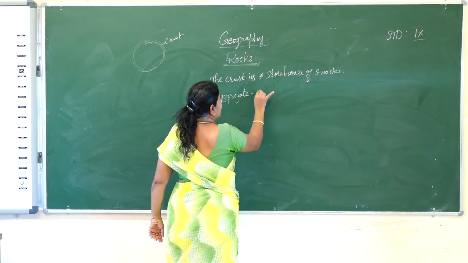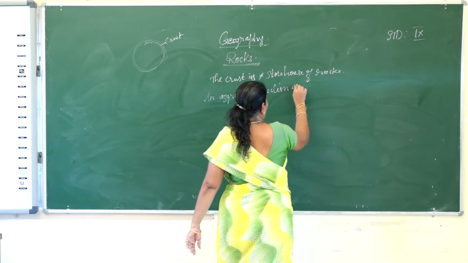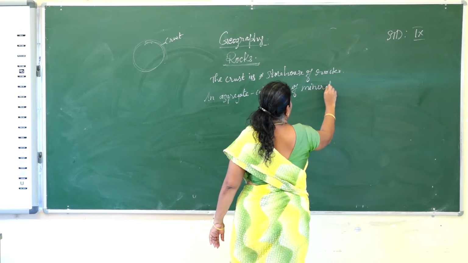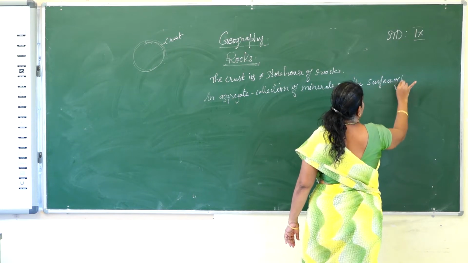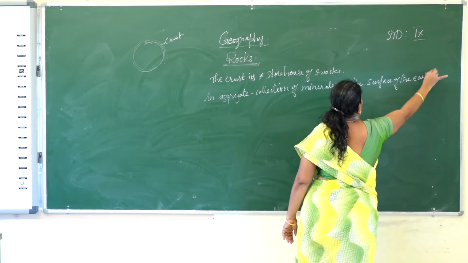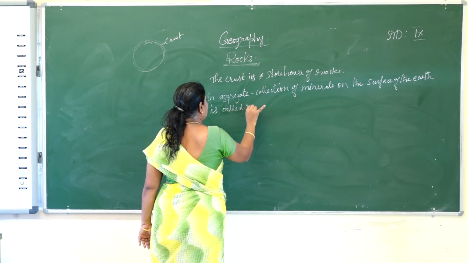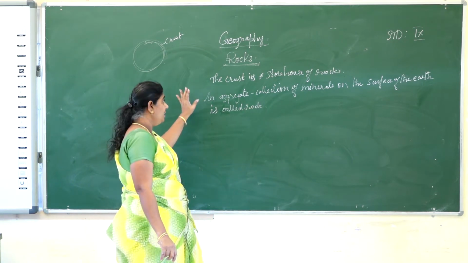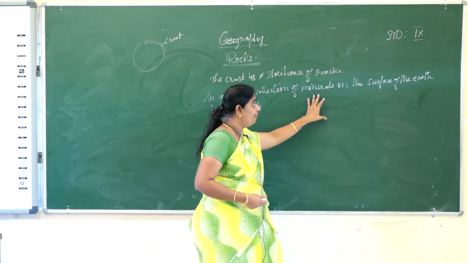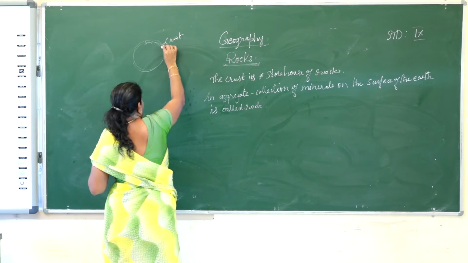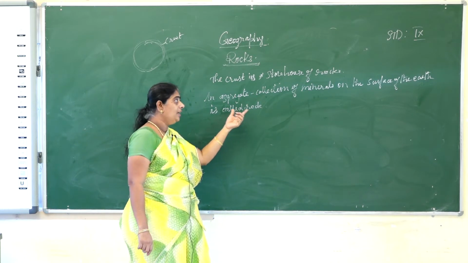Aggregate means collection. What is that? Aggregate is collection. Collection of minerals on the surface of the earth is called rock. What is the meaning of rock, children? Rock is nothing but an aggregate collection. Aggregate means collection. It's a collection of minerals on the earth's surface. This is the earth's surface. On the earth's surface, a collection of minerals is called rock.